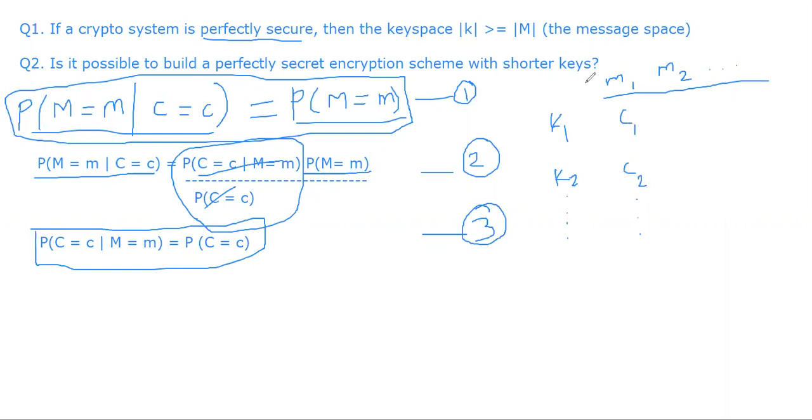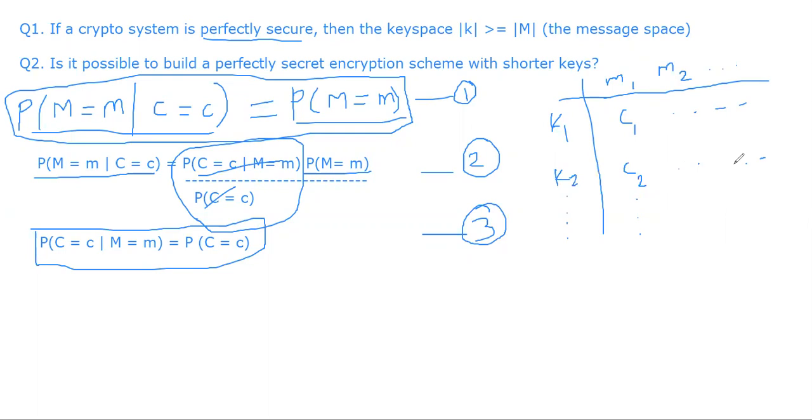This table will be filled according to an encryption scheme. We will be able to fill up this table. What it means is that you encrypt a message M1 using K1, and you get ciphertext C1. And you may get some other ciphertext over here. All of the places will be filled with a bunch of ciphertexts.